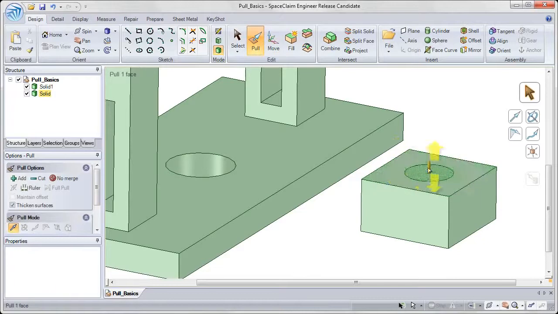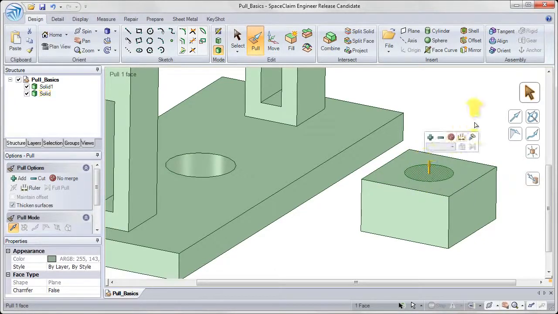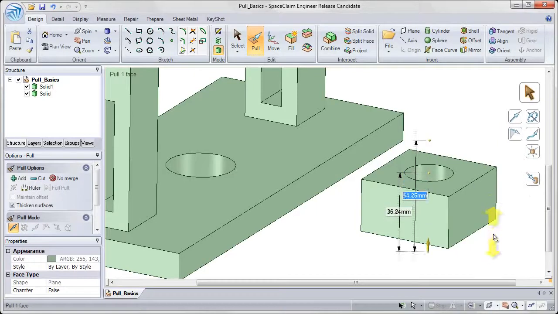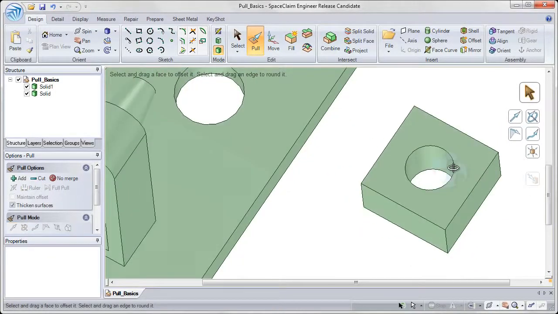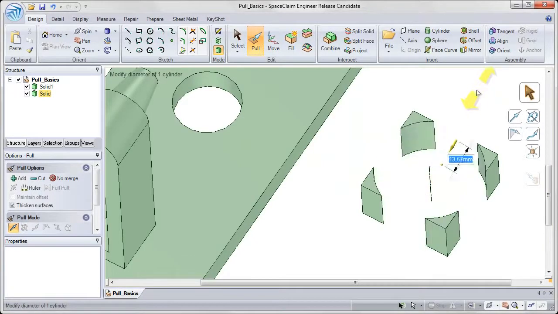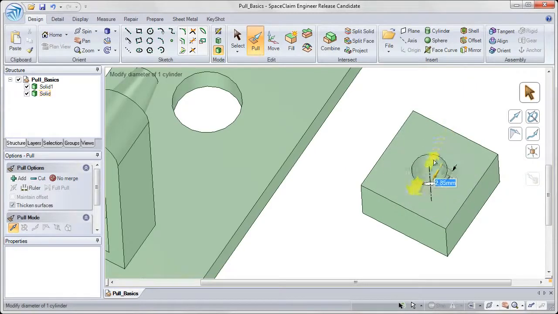Now that new imprint that I created, I can click on to select and click and drag up into a pin or down and through into a hole. And the diameter of that hole can be modified as well by clicking and dragging on it with the pull tool.